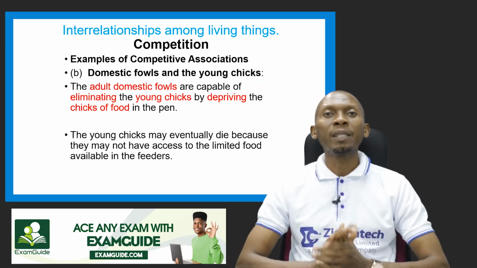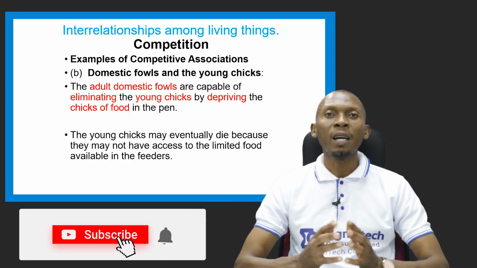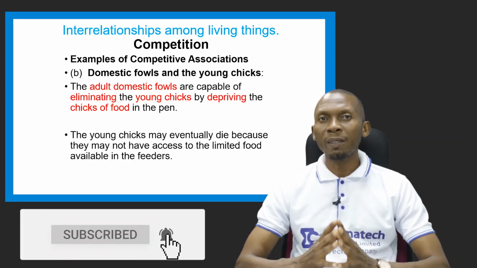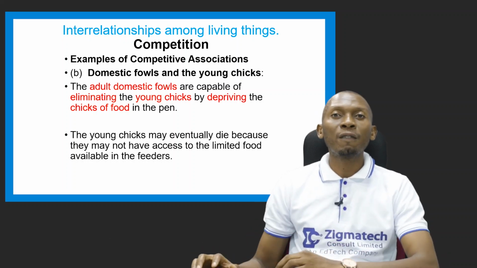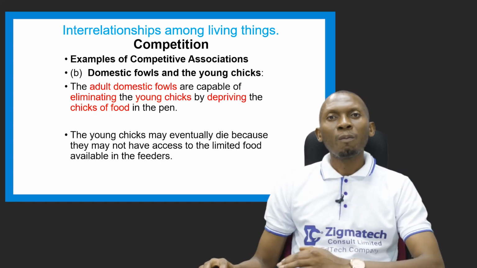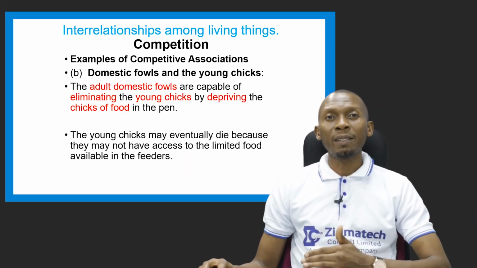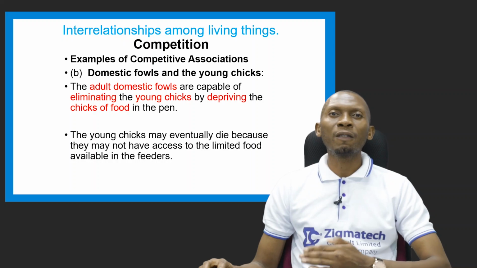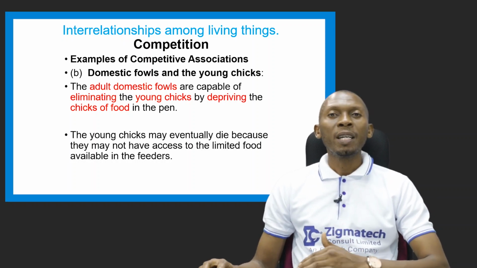Another example is the relationship between domestic fowls and young chicks. So there's a competitive relationship in this scenario. For example, in this case, we have adult domestic fowls competing with chicks. When they are placed in the same environment, the adult domestic fowls will end up depriving the chicks of food in the same pen.